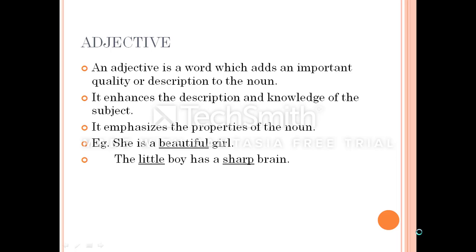Now in the sentence, what is that special thing that has been said about the boy? That he is a little boy. So here little is an adjective. And when we go towards the brain, we see that it is mentioned that he has a sharp brain. Okay, so here sharp is the adjective because it is a quality. It is telling you something special about the brain.